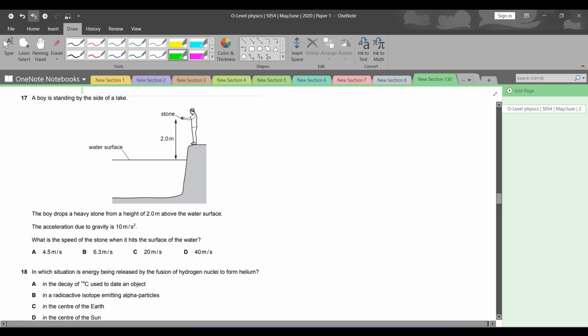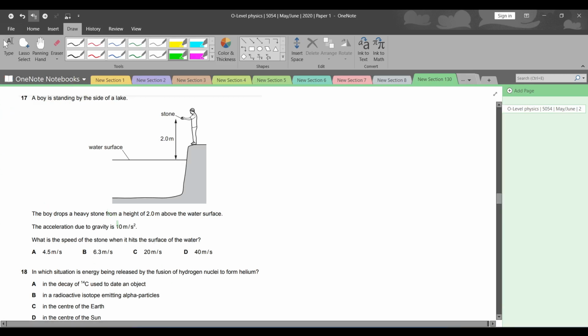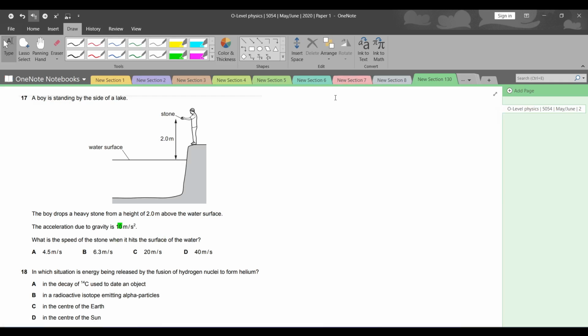अ बॉय स्टैंडिंग by the side of a lake. The boy drops a heavy stone from a height of 2 meters above the water surface. The acceleration due to gravity is again 10 meters per second square. What is the speed of the stone when it hits the surface of the water? So first of all, this is a bit of an interesting question. और इस क्वेश्चन में क्या आ रहा है? इस क्वेश्चन में आ रहा है प्रिंसिपल ऑफ कंजर्वेशन ऑफ एनर्जी, which states energy can neither be created nor destroyed.